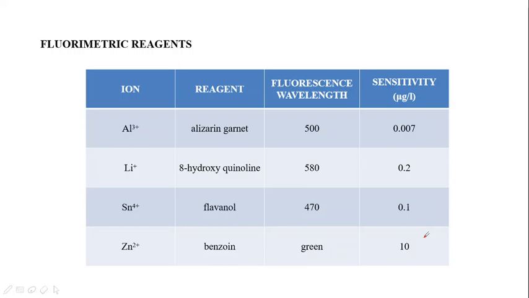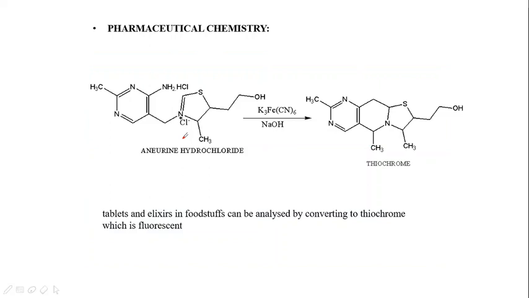In pharmaceutical chemistry also, fluorimetric analysis could be used. Now this compound called thiamine hydrochloride is found in tablets and elixirs. That means it is a main component of tablets and elixirs and foodstuffs. Now if this thiamine hydrochloride reacts with potassium ferricyanide in the presence of NaOH, it gets converted to a fluorescent component called thiochrome. This thiochrome is fluorescent in nature. Now if thiochrome is detected in fluorimetry, we can easily tell that there is a presence of thiamine hydrochloride.